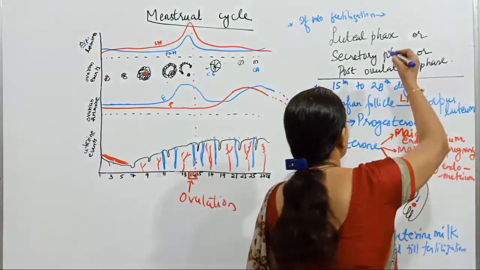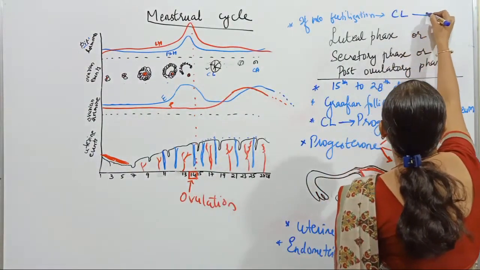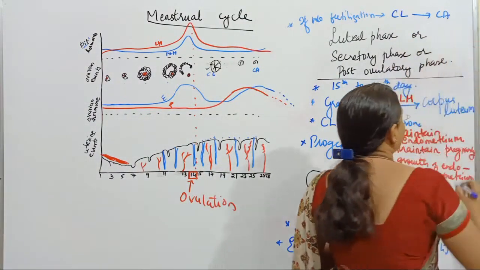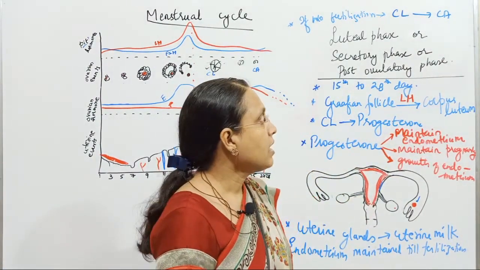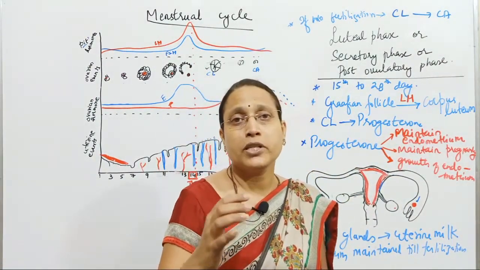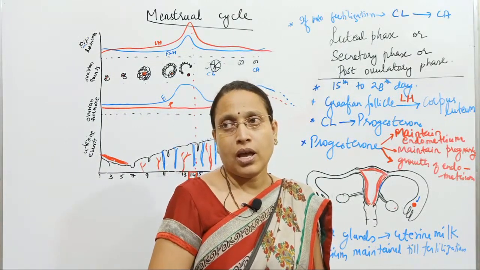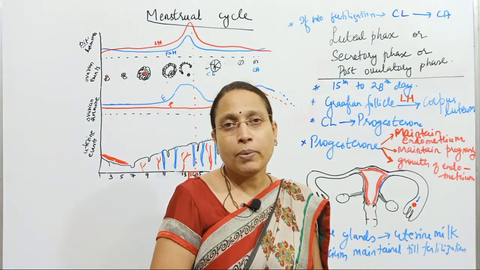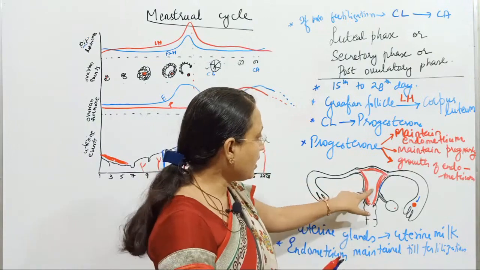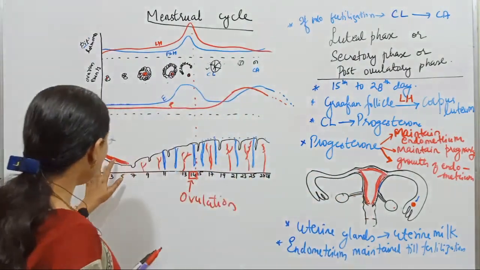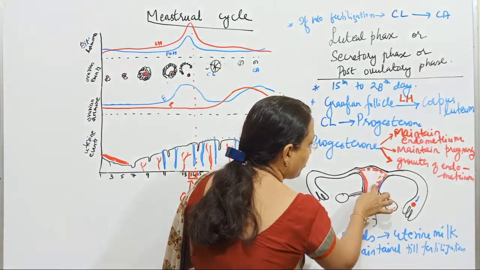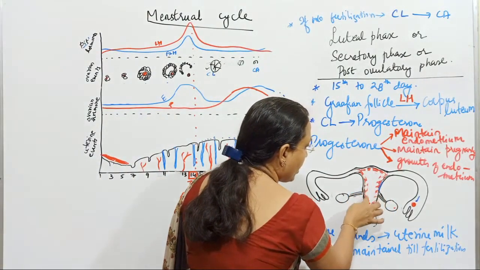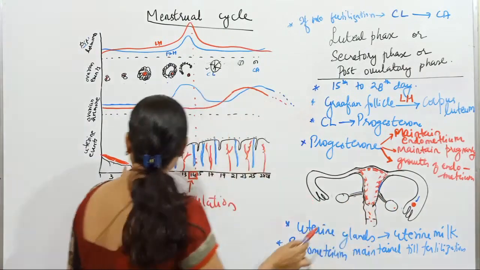So here, if no fertilization, corpus luteum is converting into corpus albicans. And then what happens? There will be a drop in progesterone. When there is a drop in progesterone, what cannot be maintained? Endometrium cannot be maintained. When endometrium cannot be maintained, it will break down, and that leads to the next phase.